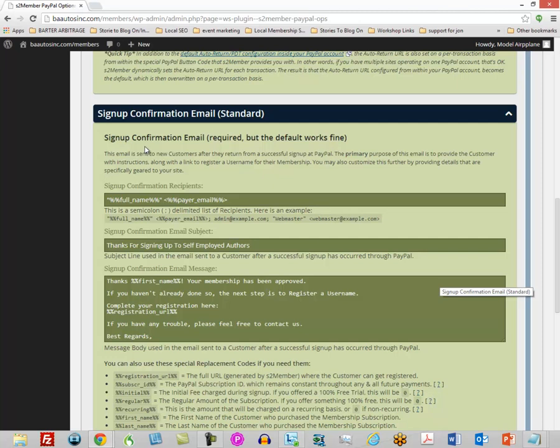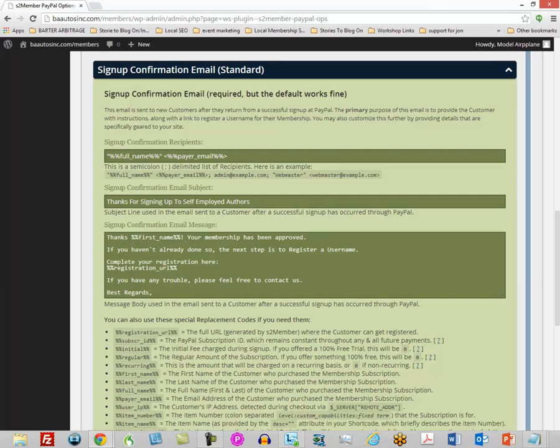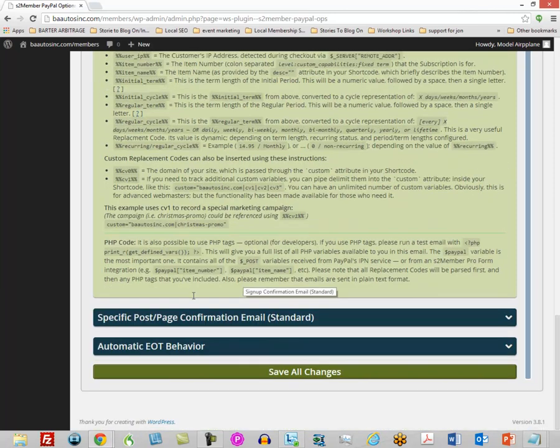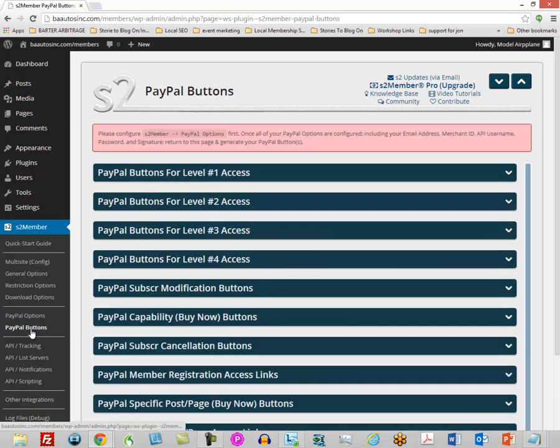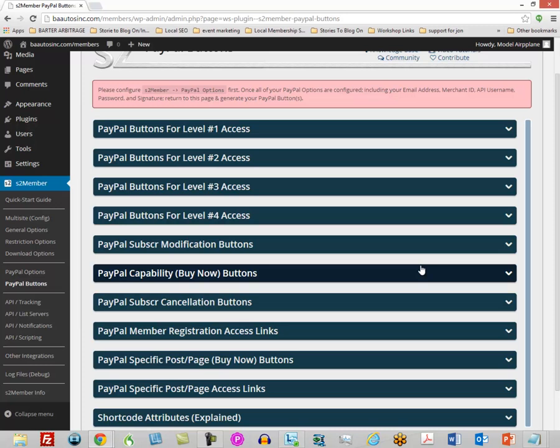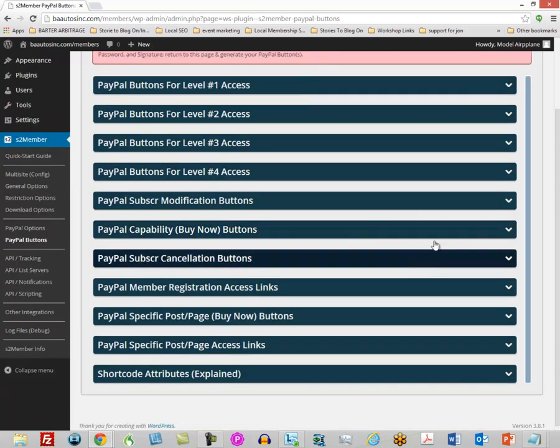So even once they get a successful sign up at PayPal, for the most part, they're going to get this through JVZoo. But you can go ahead and customize this. And all of the rest of the details you're not going to use. Just hit Save All Changes. Now that means that you are complete with your PayPal options. As far as PayPal buttons are concerned, we are going to be using JVZoo buttons, so we're not going to work with these buttons.